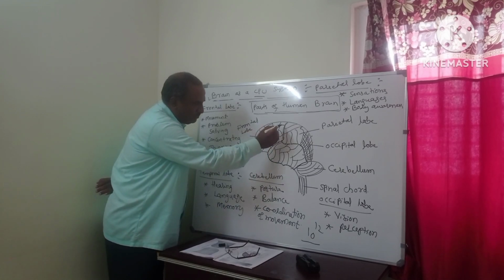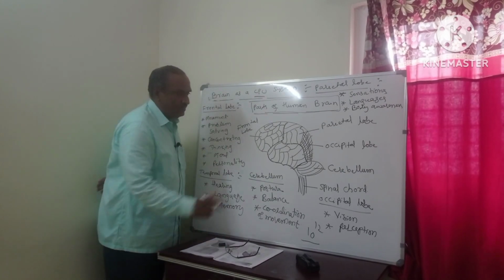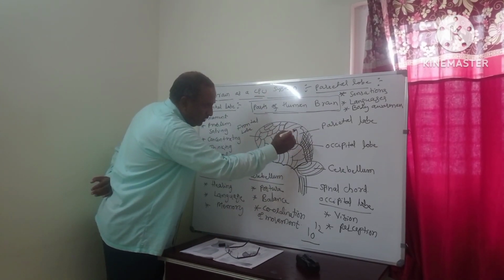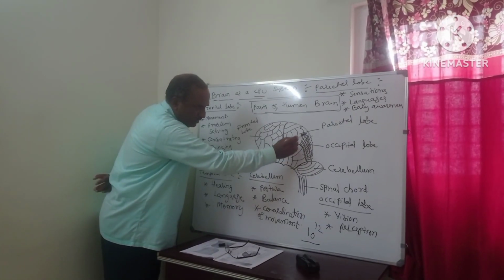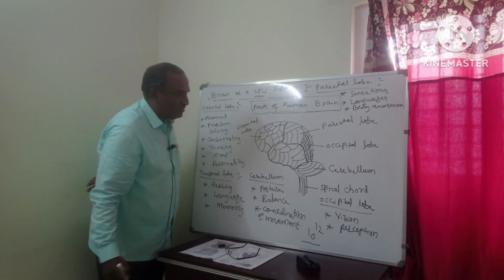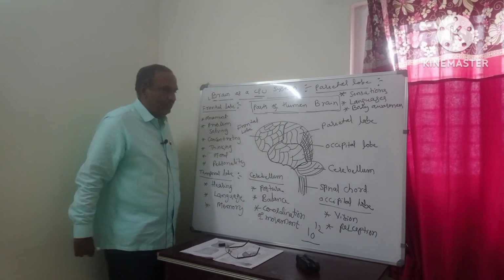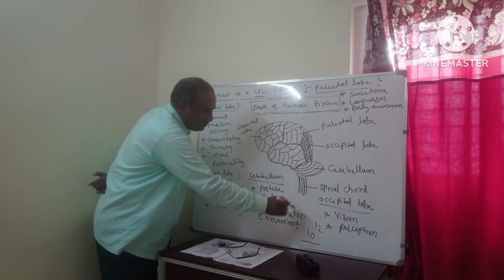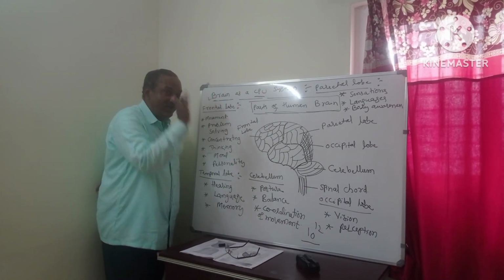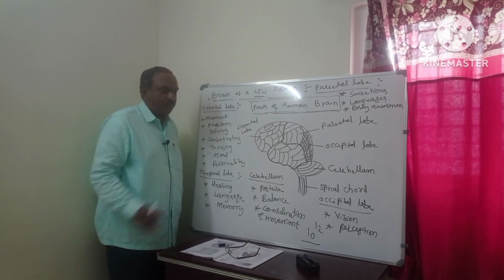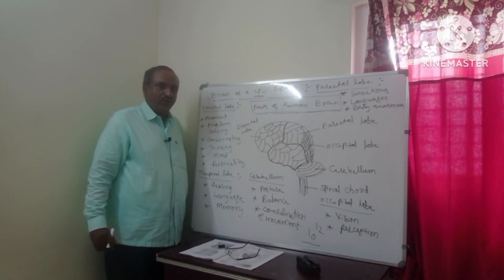This part up to this is called the frontal lobe. This part up to this is called the parietal lobe. This part, we have called the occipital lobe. This they have called the cerebellum. And this will be the spinal cord. You know the spinal cord. All the nervous system of the brain is passed to the spinal cord. These are the parts of the human brain.